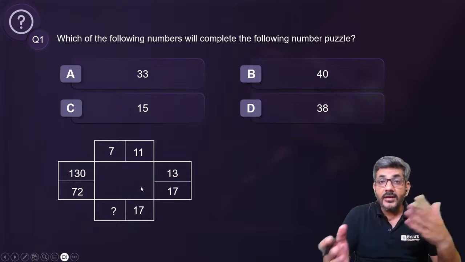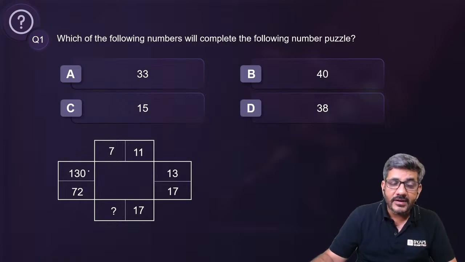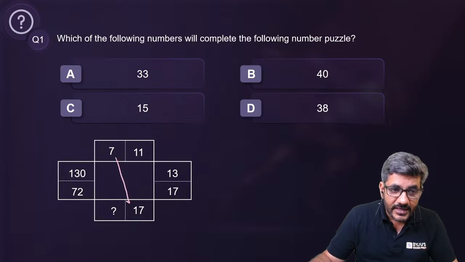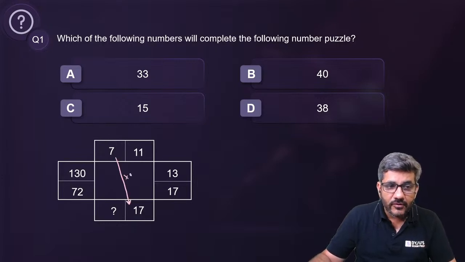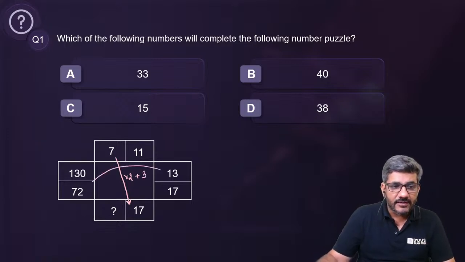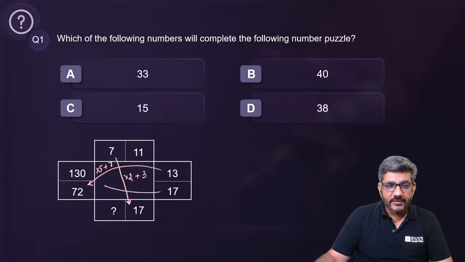So can they be in cross? I mean, can there be anything related with 13 and 72? 17 and 130, it is something like this. So if I look at 7 to 17, it is 7 2s are 14 plus 3 is equal to 17, right? What about this 13 and 72? I see 13 into 5, 65. 65 plus 7, that is 72. What about this 17 and 130? It is 17 into 7, 119 plus 11.